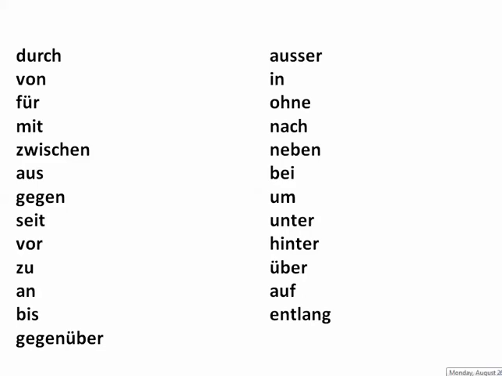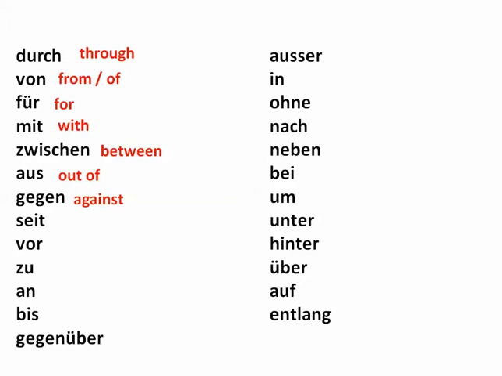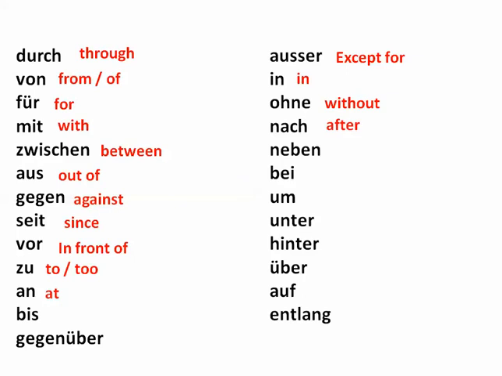Today I want to talk to you again about prepositions, and we're just going to review all the prepositions here. We're going to start with what they mean. Durch means through, von, of or from, für, for, mit, with, zwischen, between, aus, out of, gegen, against, seit, since, vor, for, in front of, zu, to, on, at, außer, except for, in, ohne, without, nach, after, neben, next to or